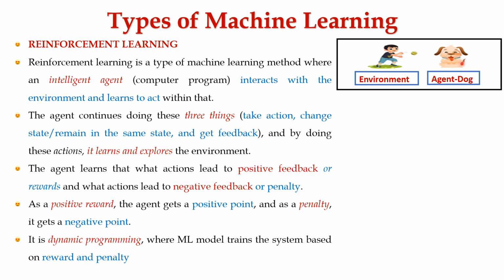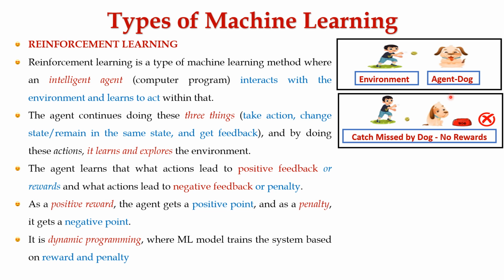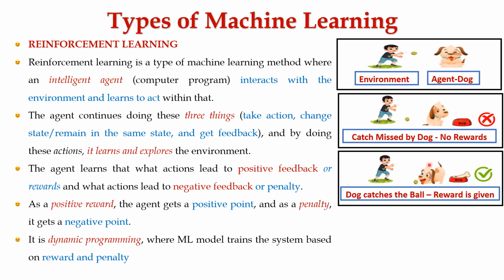First, the dog observes the environment and selects the policy. Here, the dog misses the catch. So, no reward is given to the dog. That is, the boy is not providing the food for the dog. Now, the dog updates the learning policy. Whenever the boy throws the ball, now the dog catches the ball, in order to get the reward, that is, in order to get the food which it requires. So, hope you are clear on reinforcement learning.